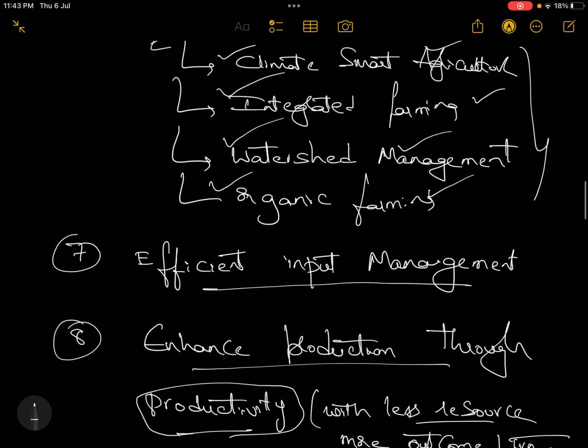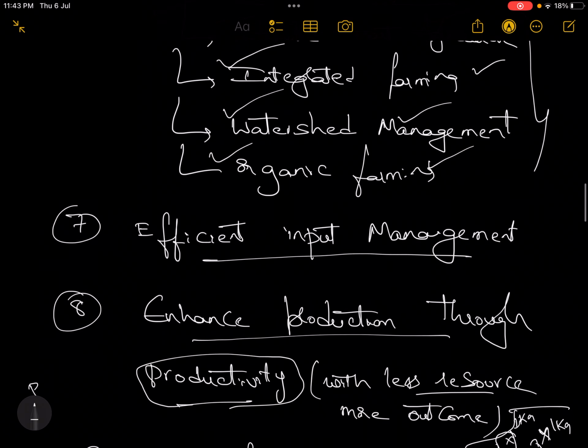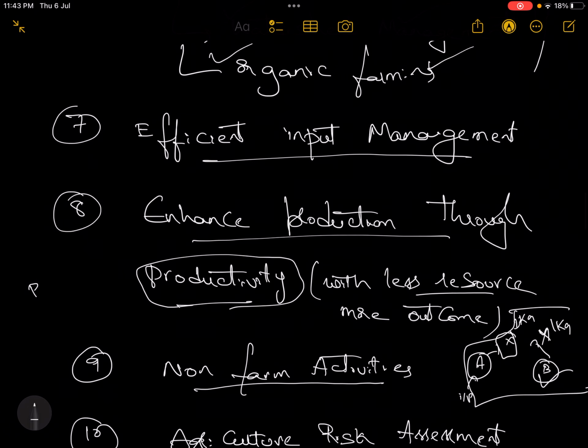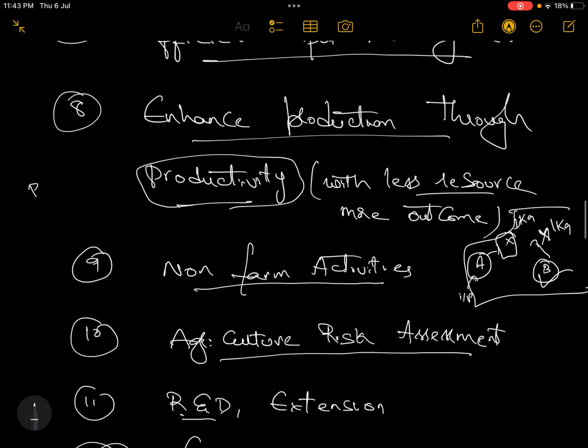Okay. Then efficient input management. Whatever the input you apply, be it fertilizers, be it pesticides, be it seeds, that should be properly applied. That is called efficient input management. Enhance the production through productivity. Now, what is this?